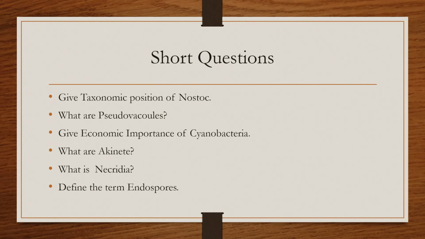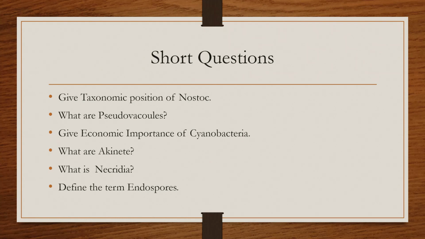Next is, give the economic importance of the cyanobacteria. As you know, they have symbiotic associations with the cycads, they fix nitrogen, and they have one harmful role: they produce toxins which can kill cattle, sheep, and horses. So if you give 2 or 3 economic importances, it's good. You can also say that they are good for the rice field, as if we grow Anabaena, it increases the yield and the quality of the crop.